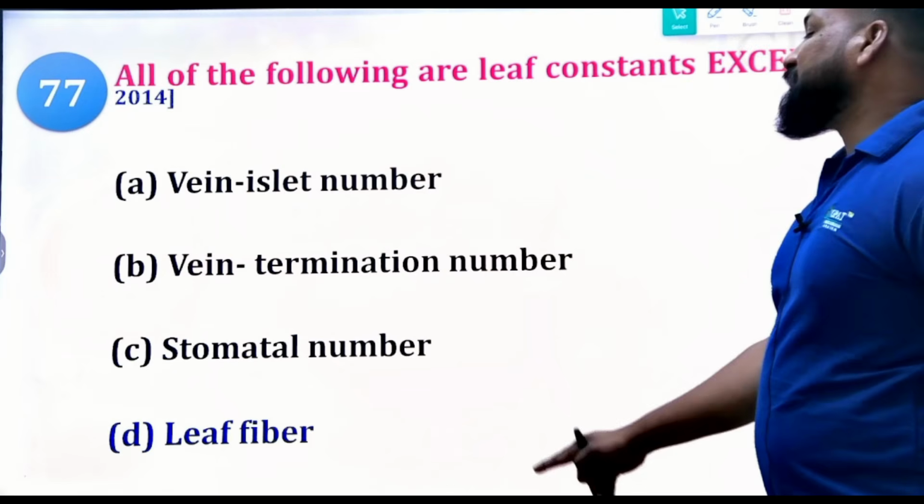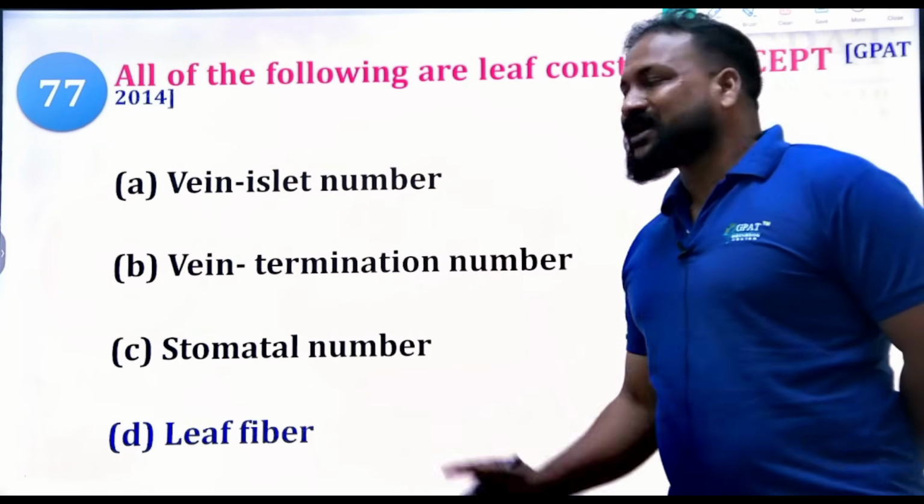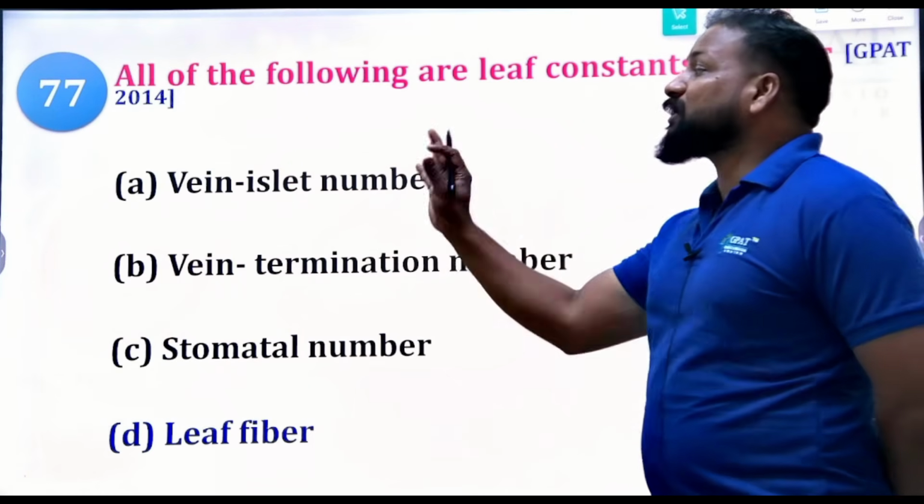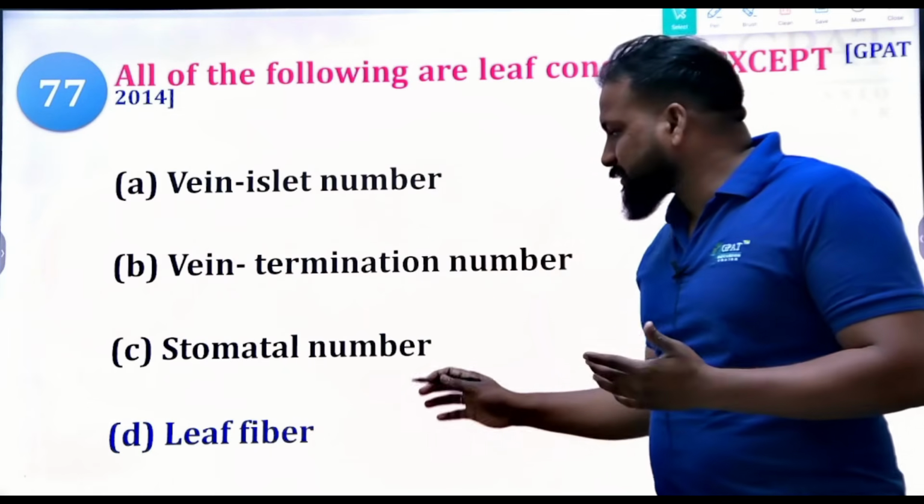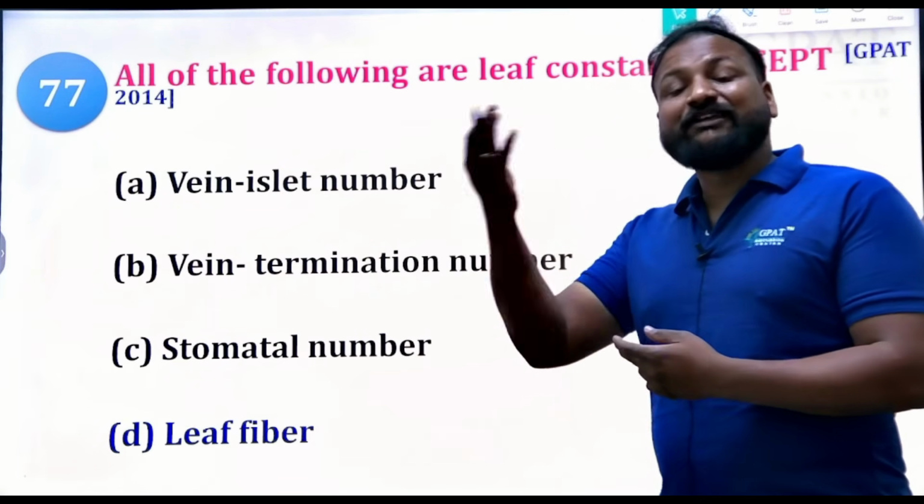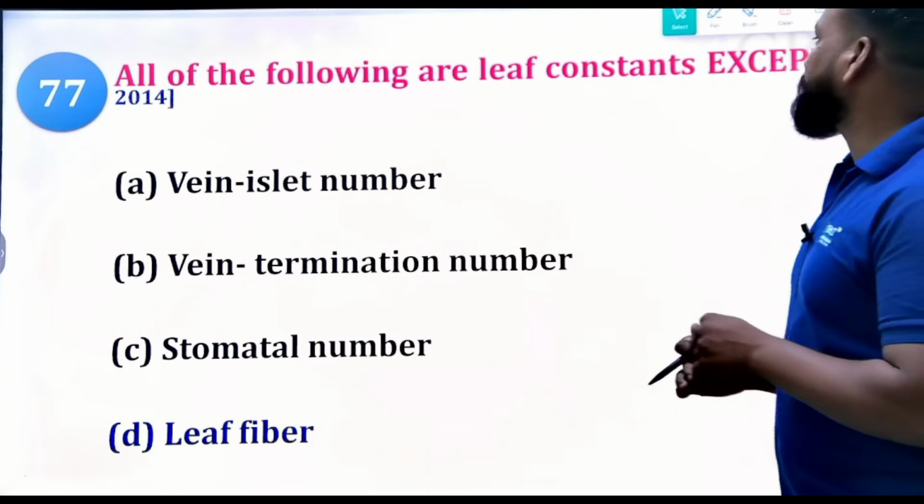Here itself, that will be the leaf fiber. Leaf fiber is a part of the plant, but it is not a leaf constant. The leaf constants are stomatal number, stomatal index, vein islet number, vein termination number, palisade ratio. These are all leaf constants. Okay, clear? They come from the quantitative microscopy of the drugs.